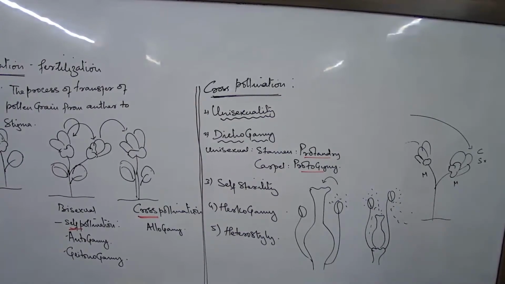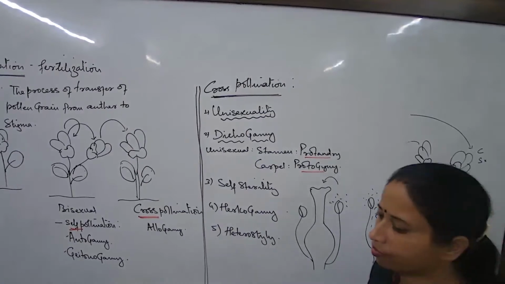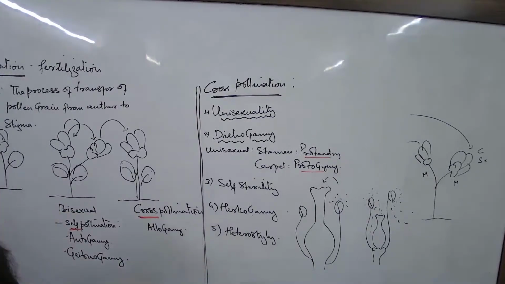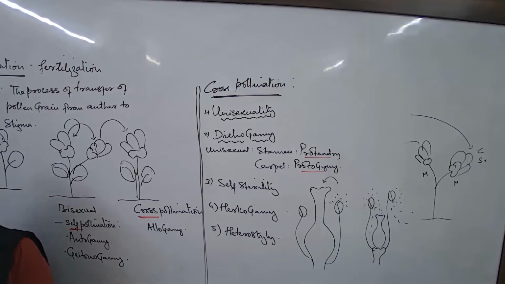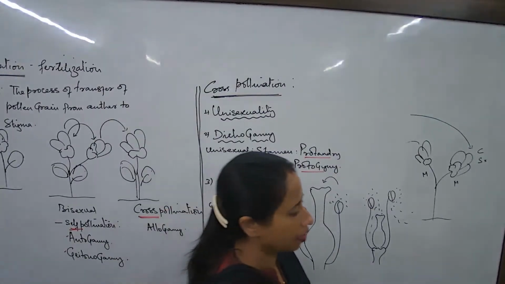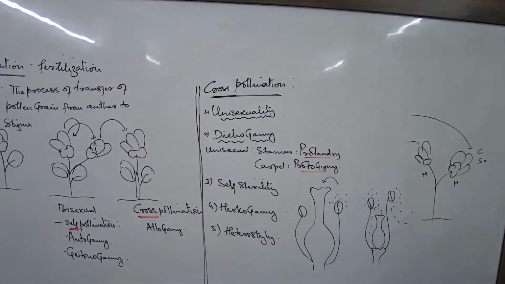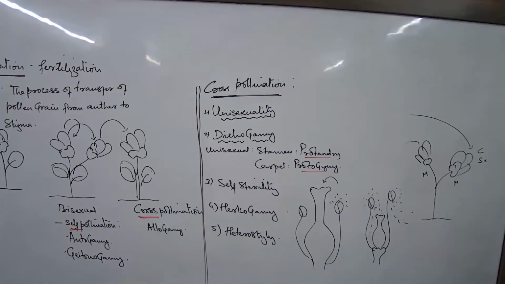Now, take the next question. Give 2 examples each for sub number A: plants that show hercogamy. Number B: plants that show heterostyly.